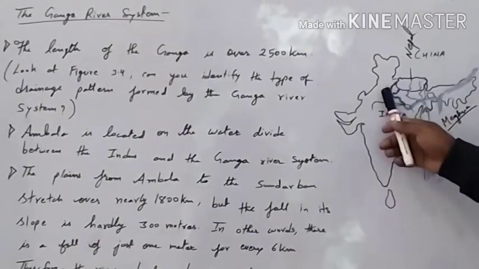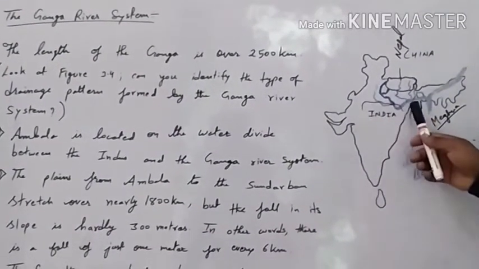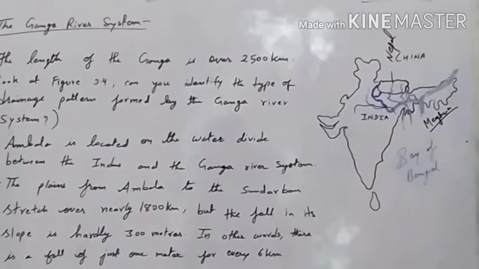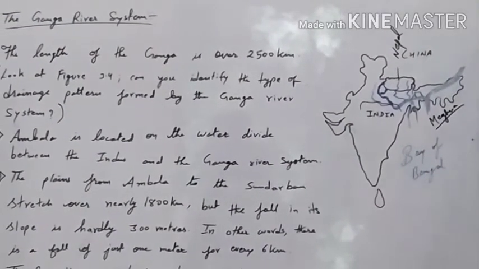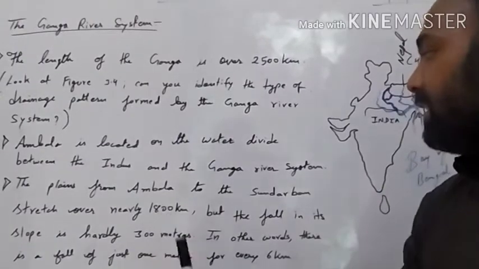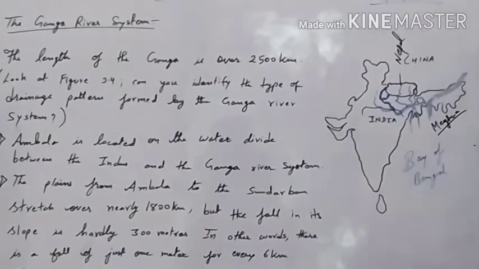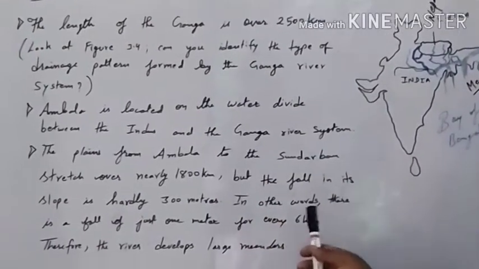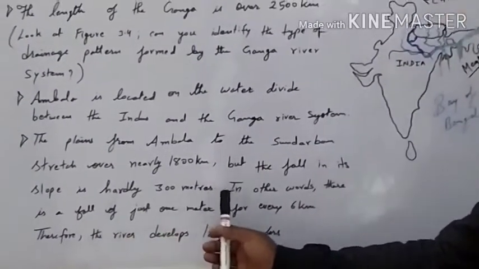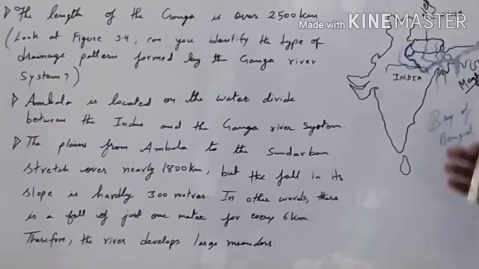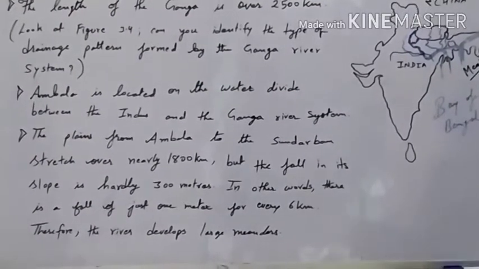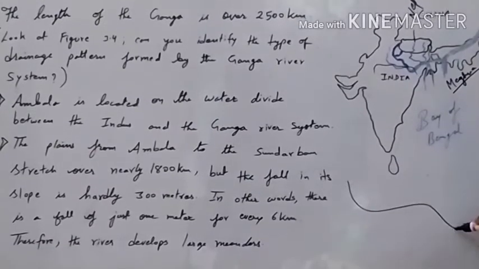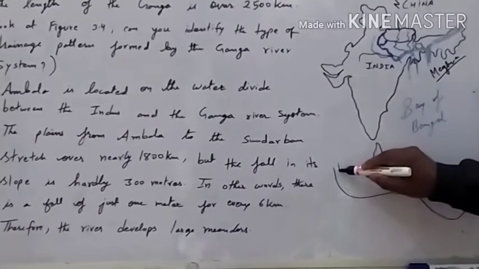So the fertile plains formed by the Ganga river from Ambala to the Sundarban are about 1800 kilometers in length. And from here you also understand that there is a fall of its slope of hardly 300 meters. That is, for every 6 kilometers there is a fall of 1 meter, which means that when the river is flowing, it meanders.